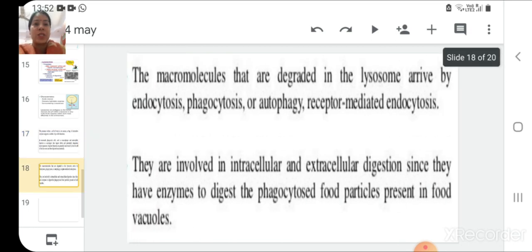The macromolecules that are degraded, meaning broken down, in the lysosome arrive by endocytosis, phagocytosis, autophagy or receptor mediated endocytosis. They are involved in intracellular and extracellular digestion since they have enzymes to digest the phagocytosed food material, the food particles present in the food vacuoles. These all are the functions of the lysosome.